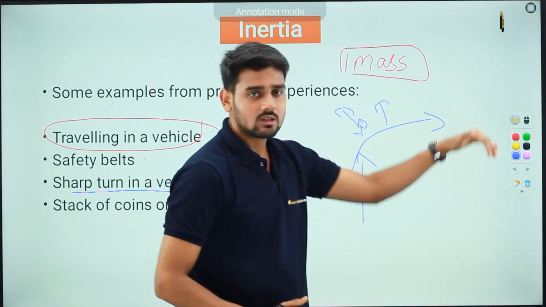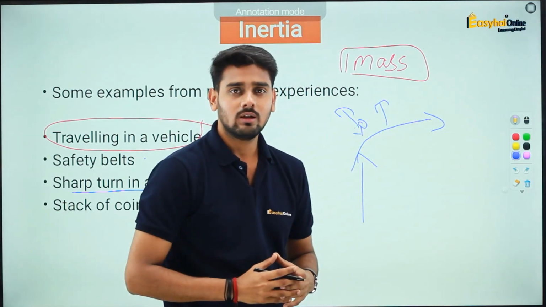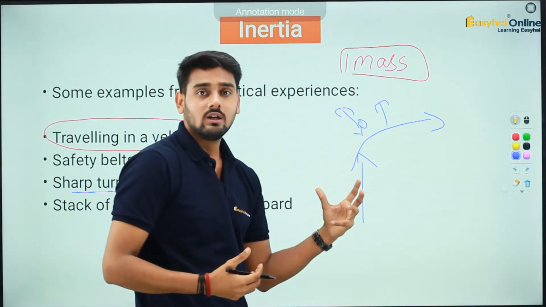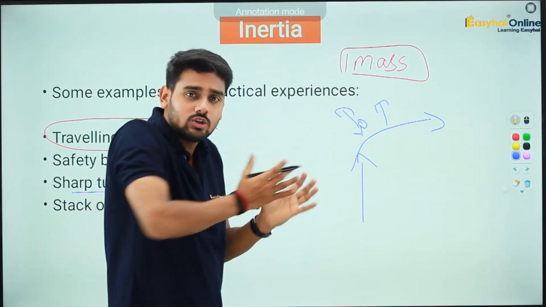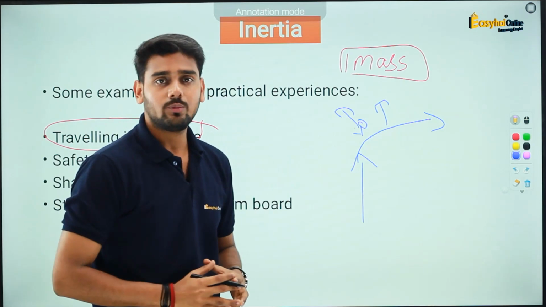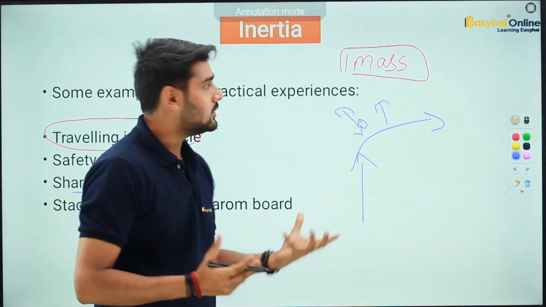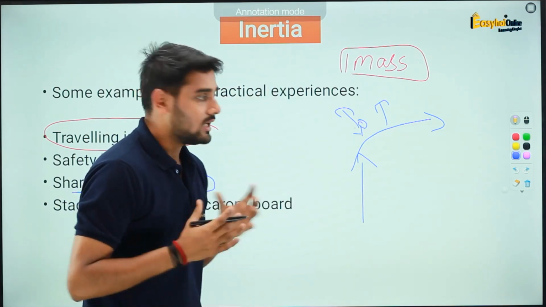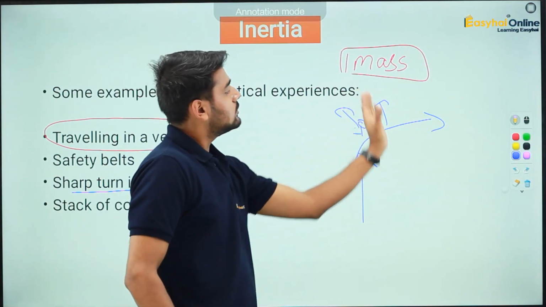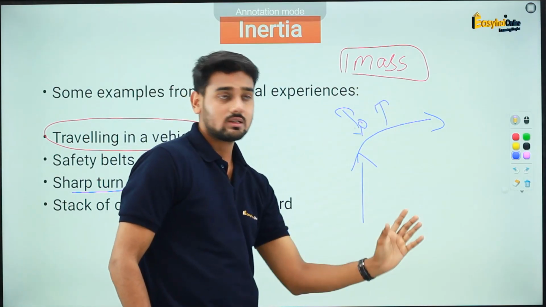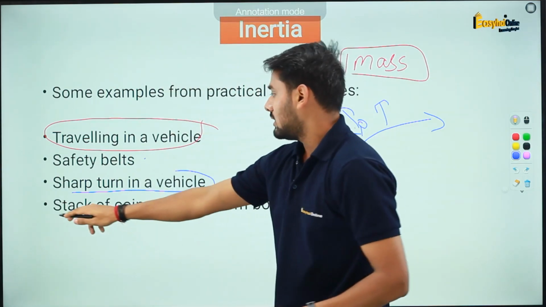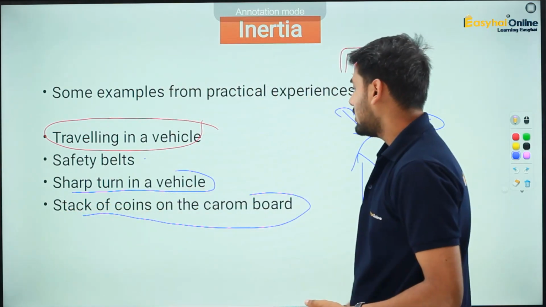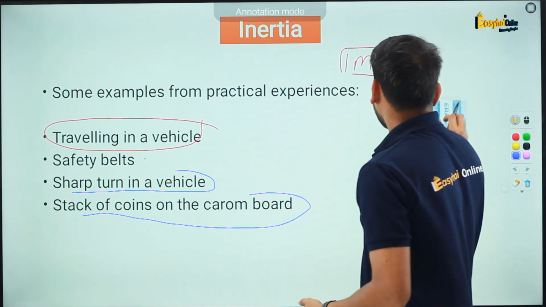But the car's motion is in the opposite direction. See, once again, the reason is your body wants to keep on moving in the forward direction. You do not want to change even your direction of motion. Okay, that's how brilliant this inertia is. And as a result, your body tends to move in the forward direction, keeps on moving in this opposite direction because of inertia.